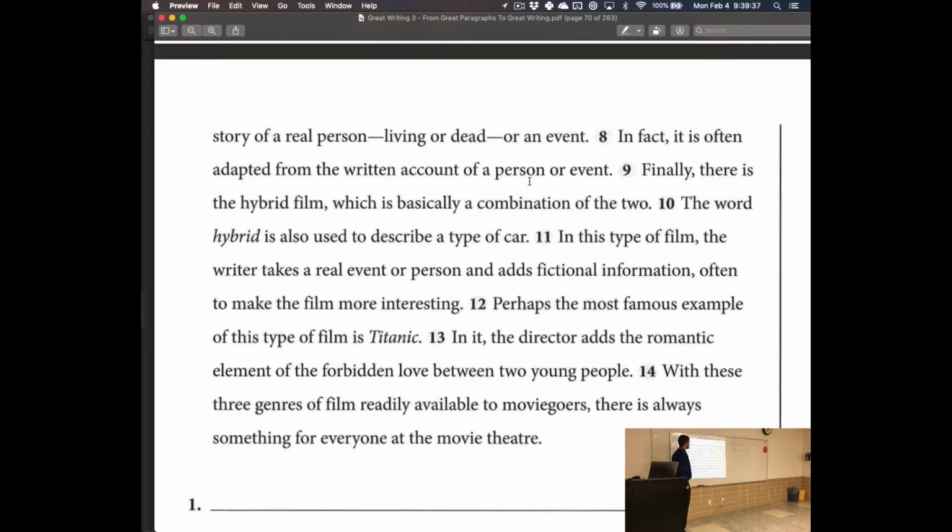Which one doesn't fit? Number 10. The word hybrid is also used to describe a type of car. True. It's true. My cousin drives a hybrid car. Grammatically perfect. Correct definition. Everything's right about this, except it doesn't match anything in the paragraph, right? Grammatically fantastic, the wonderful vocabulary, everything's perfect, except it doesn't fit the paragraph, so it doesn't belong. Take it out. Don't put it in there.